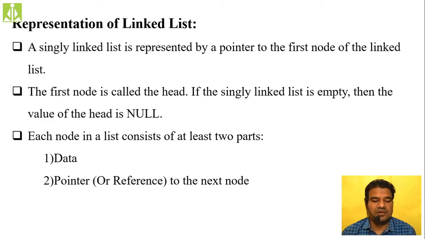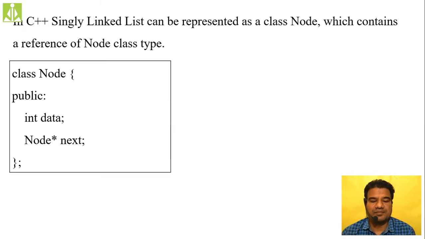The representation we have seen is the node representation in terms of code. In order to create a node, you have to create a class with the name node, and inside that you have to declare two data members.